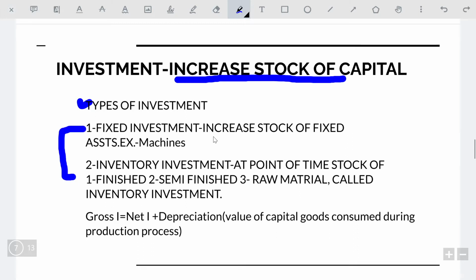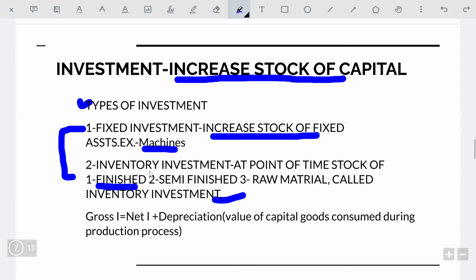Fixed investment increases the stock of fixed assets like machines. The stock of finished, semi-finished and raw material at a point of time is called inventory investment. Finished goods are ready to consume, semi-finished goods are within the boundary line of production, and raw material is used in the production process.